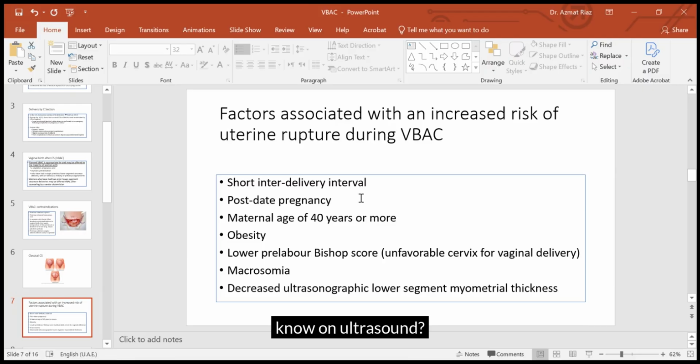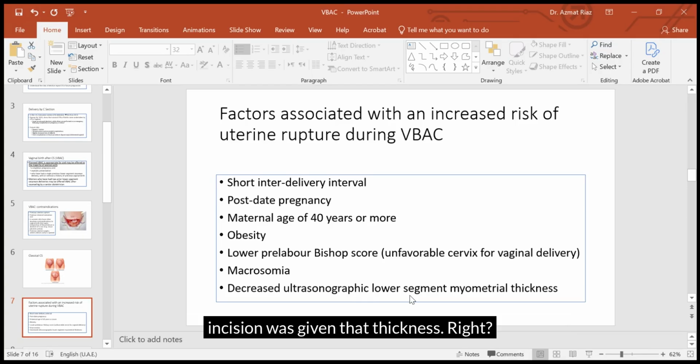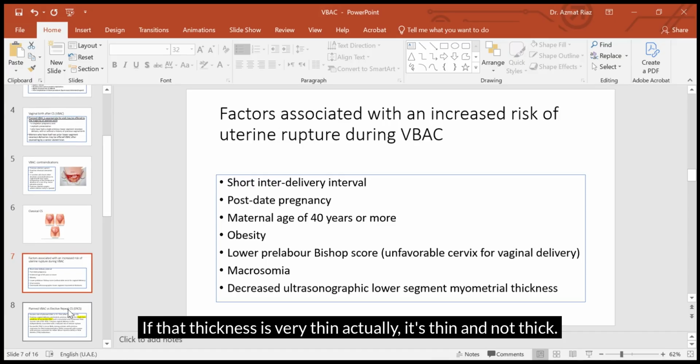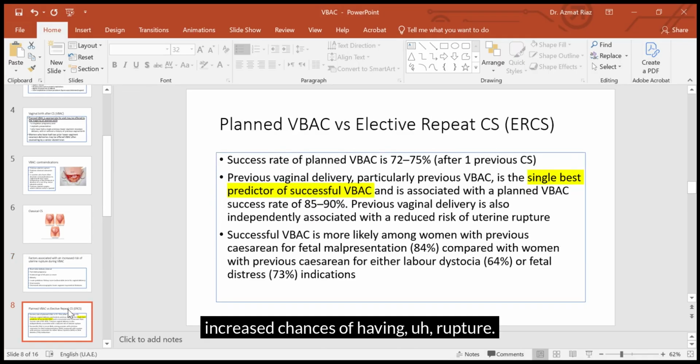And how can we know on ultrasound? If we measure the lower uterine segment where the incision was given, that thickness, if it is very thin and not thick, that means there are increased chances of having a rupture.